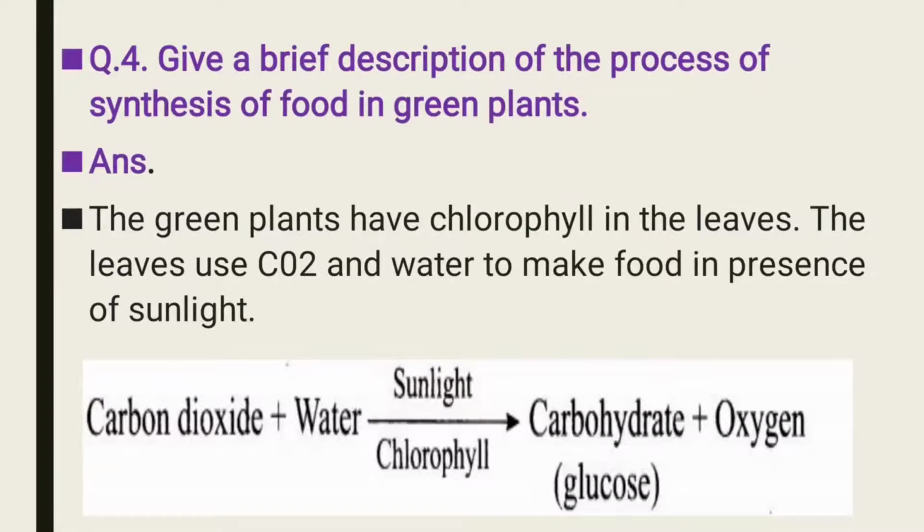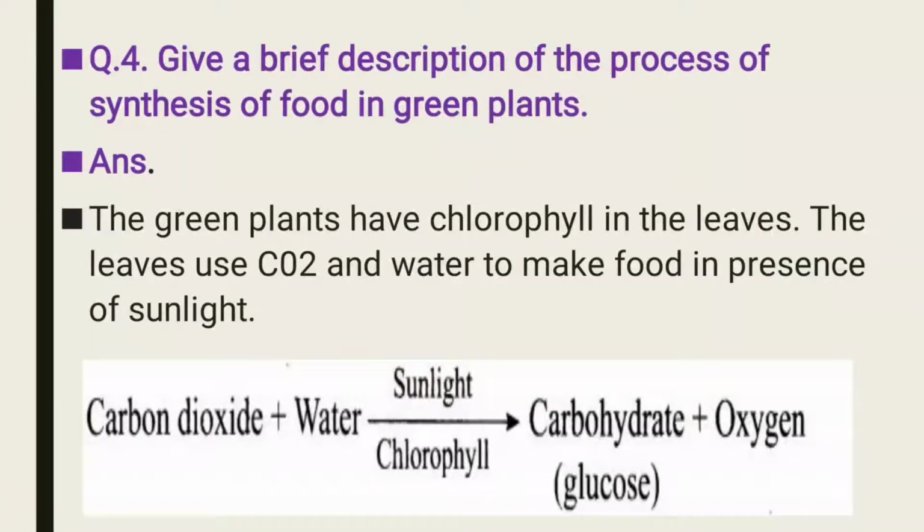Now move to question 4. Give a brief description of the process of synthesis of food in green plants. Now, the process of synthesis of food in green plants. It means which process? The process of photosynthesis only, no? So here you have to remember the process of photosynthesis.